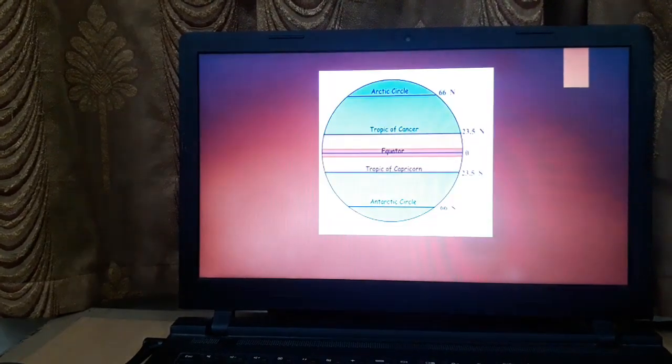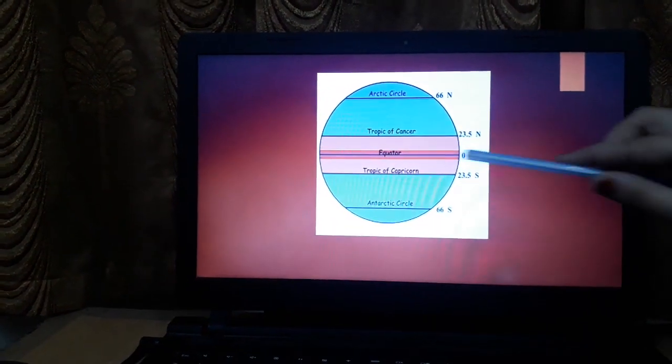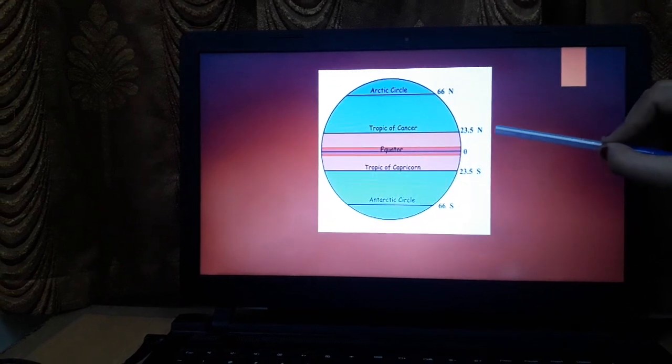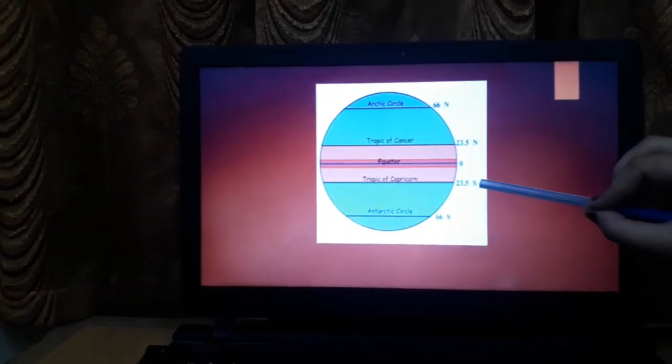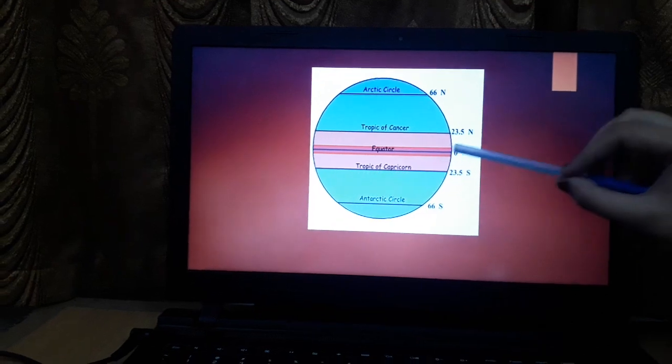Now let us see a picture. Here, for example, you can understand Tropic of Cancer at 23.5 north, Tropic of Capricorn at 23.5 south and equator at 0 degrees.